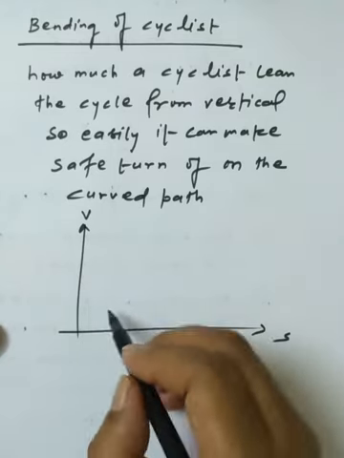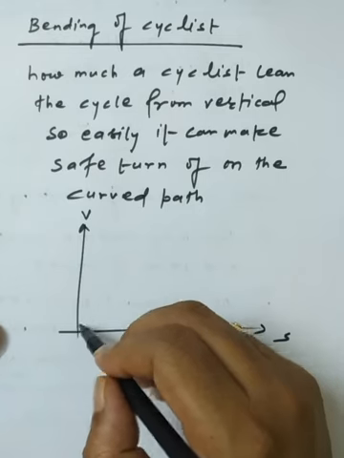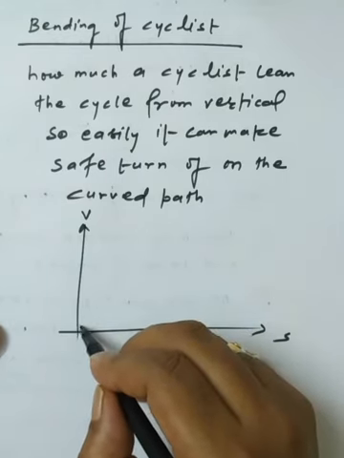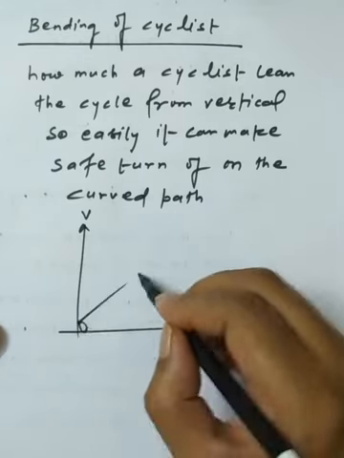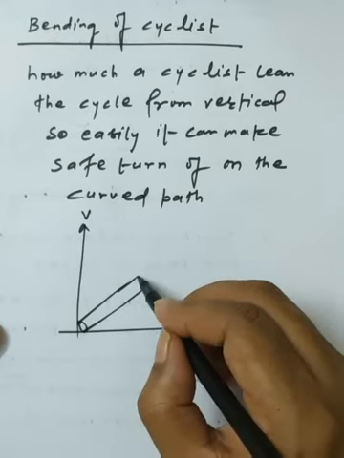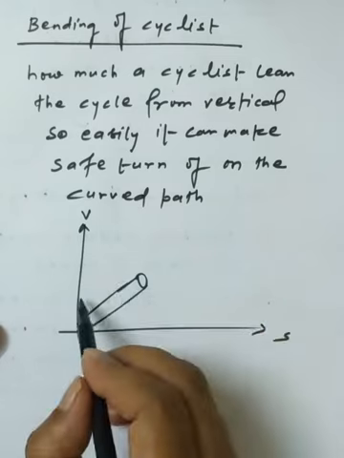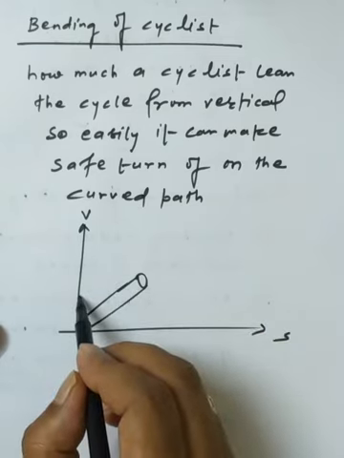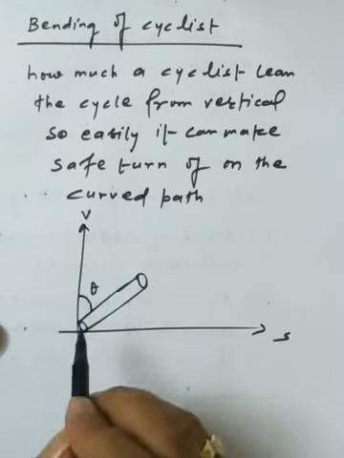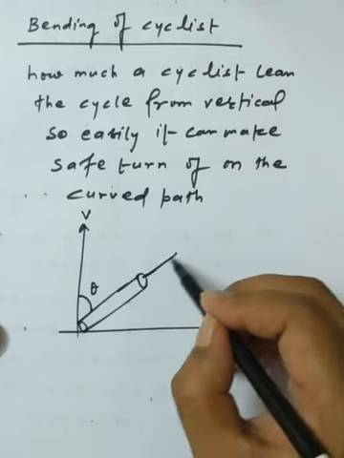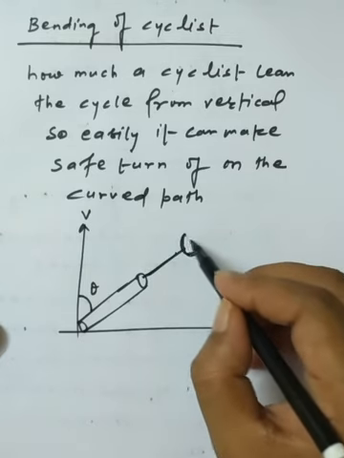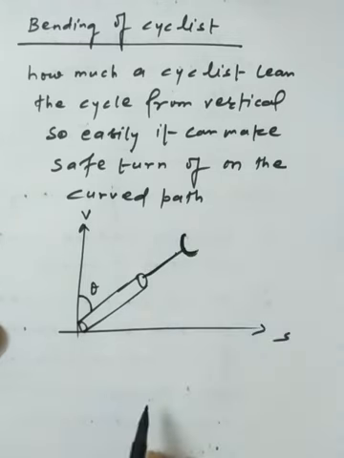As the turn is there, the cyclist leans the cycle from the vertical. This angle is theta, as he leans the cycle so it can easily turn on a curved path.